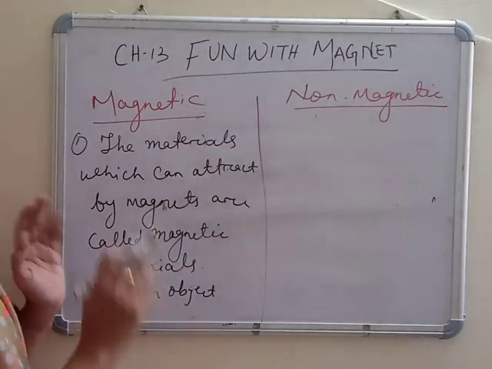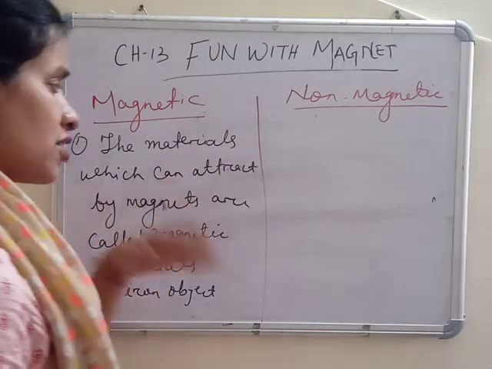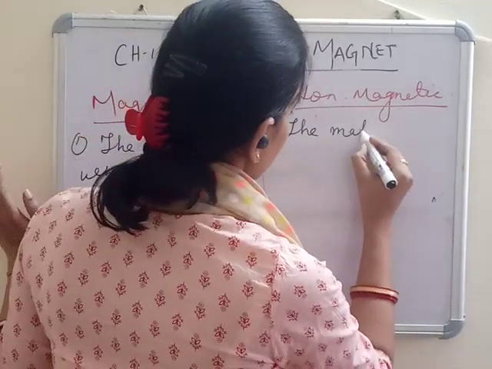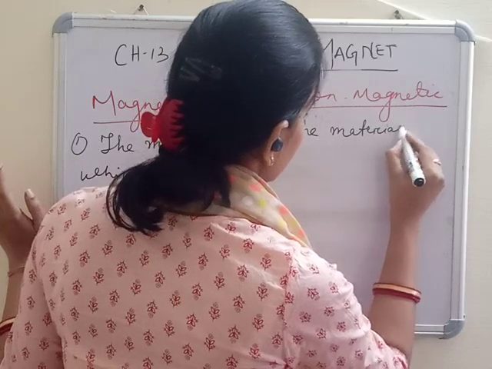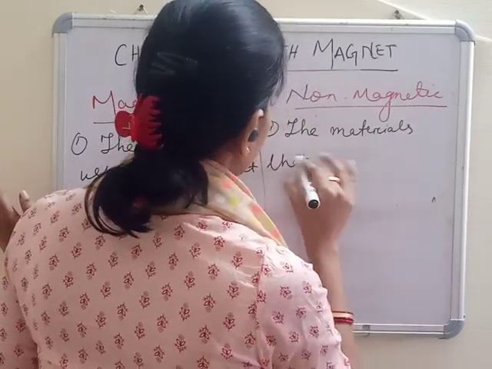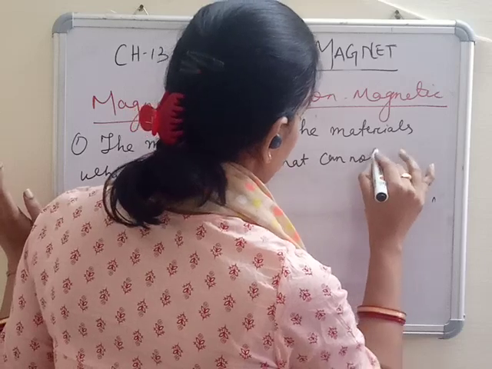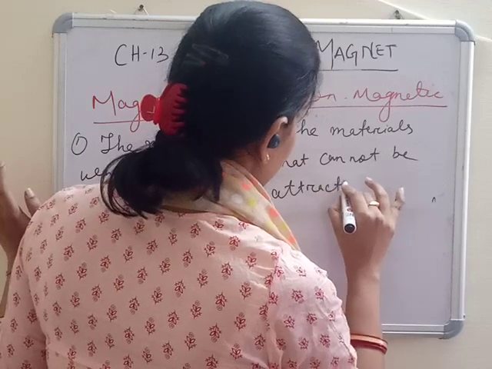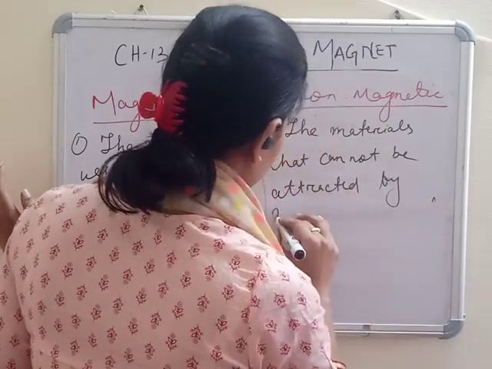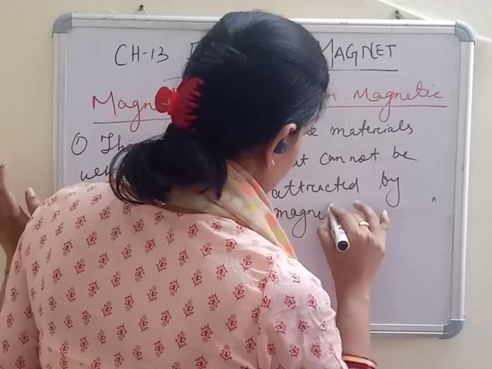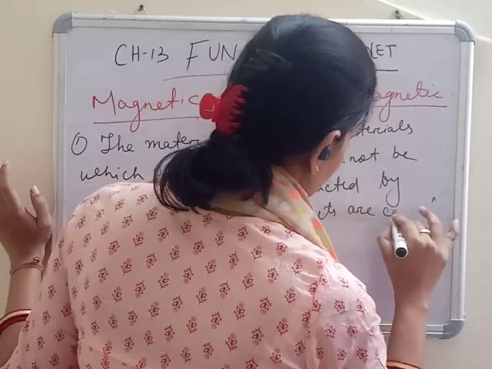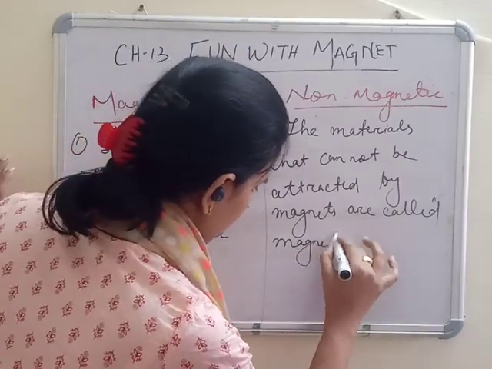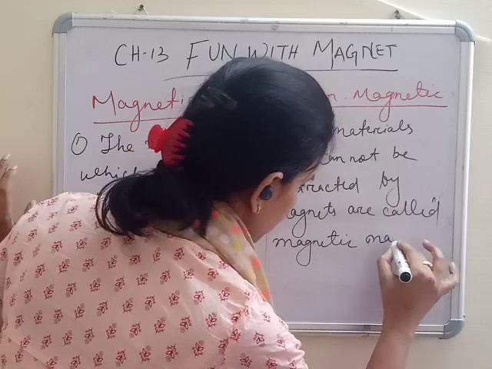Opposite of it, the materials that cannot be attracted by magnets are called non-magnetic materials.